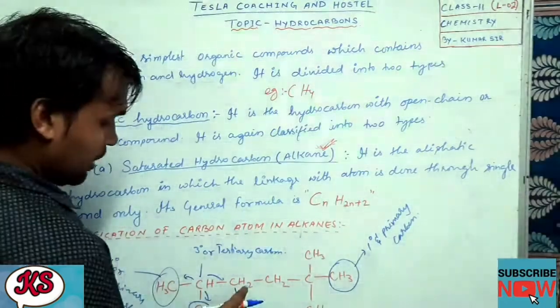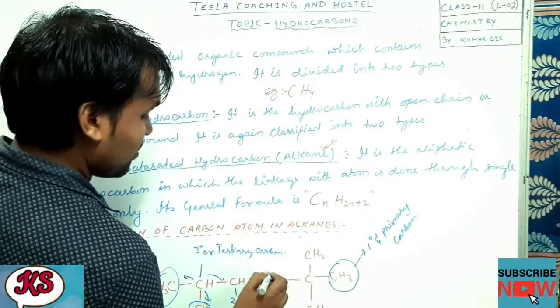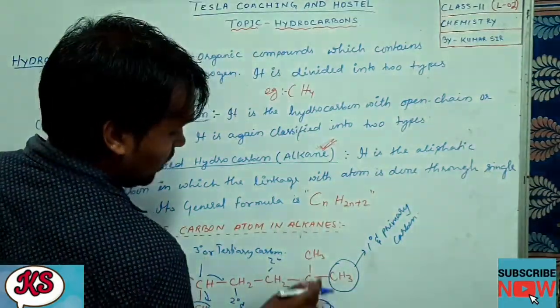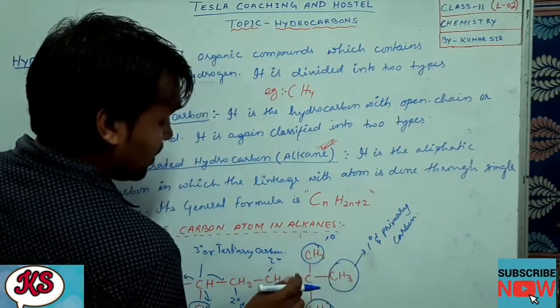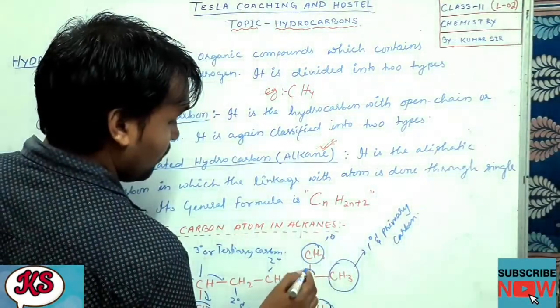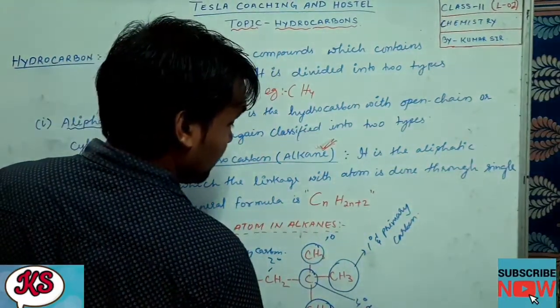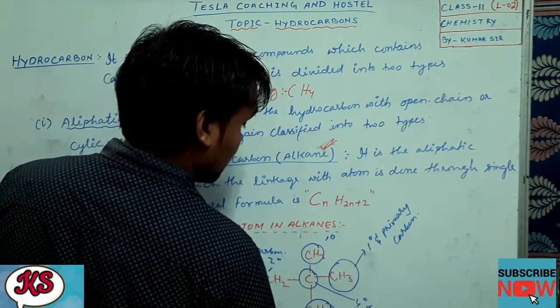Now coming to the next carbon, this carbon is attached to 2, so done. This carbon, you see, 1, 2, it is also 2 degree. Okay, and this carbon is attached to only one carbon, so it is called 1 degree. This one also attached to only one, so 1 degree. This is attached to 1, 2, 3, 4, so it will be called 4 degree, or quaternary carbon. Got it or not?